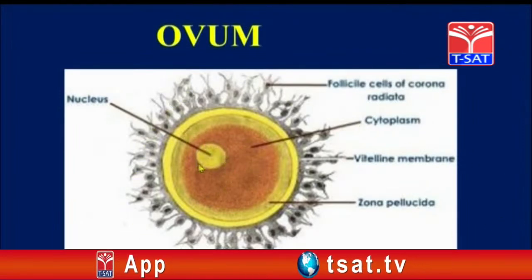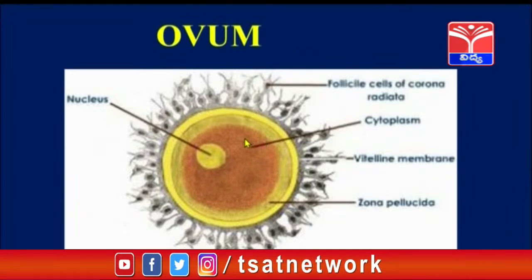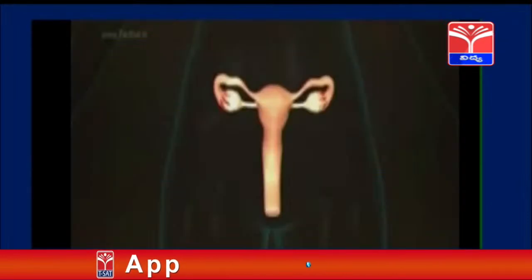It has the nucleus and the cytoplasm inside it. And these are stationary, it cannot move from one place to another place. Now children, let us see how the female reproductive system is present. In a video we will be observing it here.